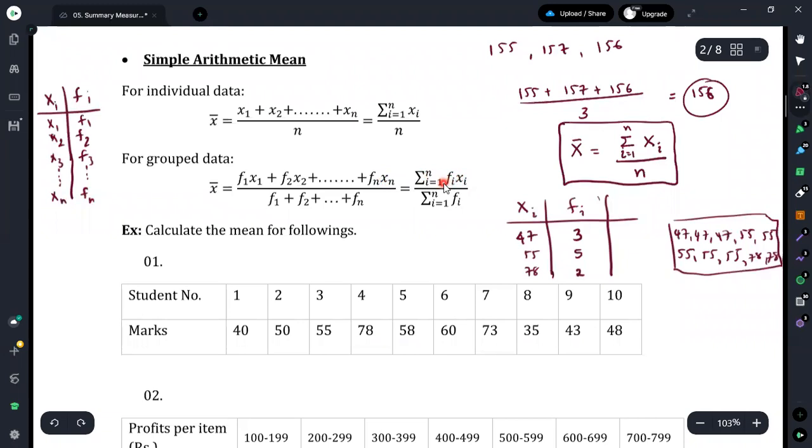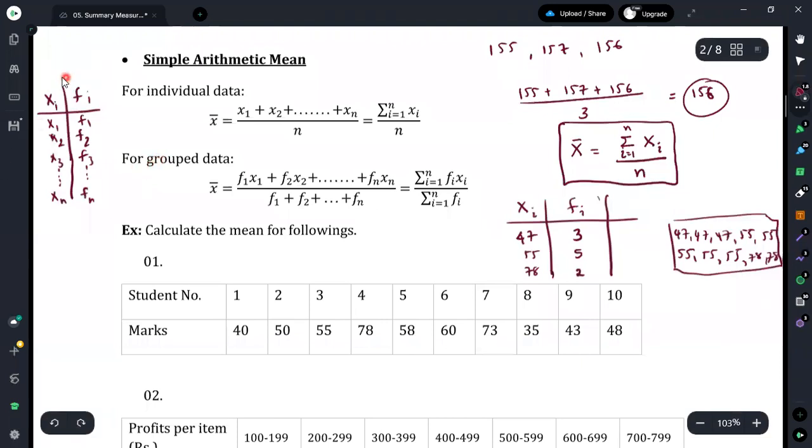Therefore, here what we are simply doing is taking the summation of fi times xi, where i is going from 1 to n, and then dividing by the total number of observations. Here we can take the total number of observations as the summation of the frequency values. Summation of the frequency values gives us the total value. Therefore this can be taken as the summation of fi, where i goes from 1 to n. This is how we get the simple arithmetic mean for grouped data.